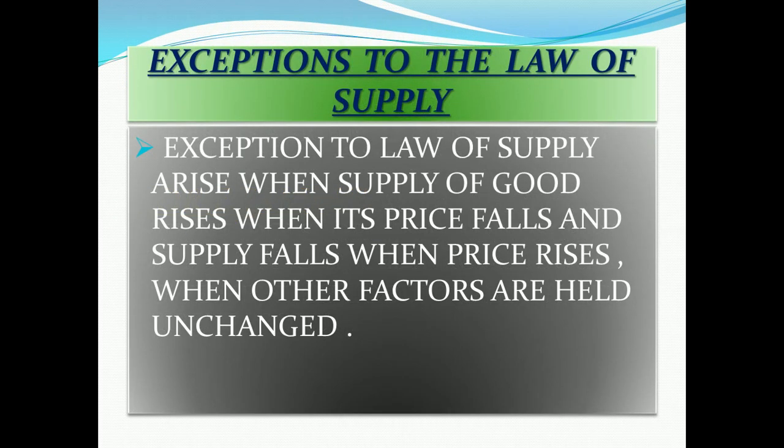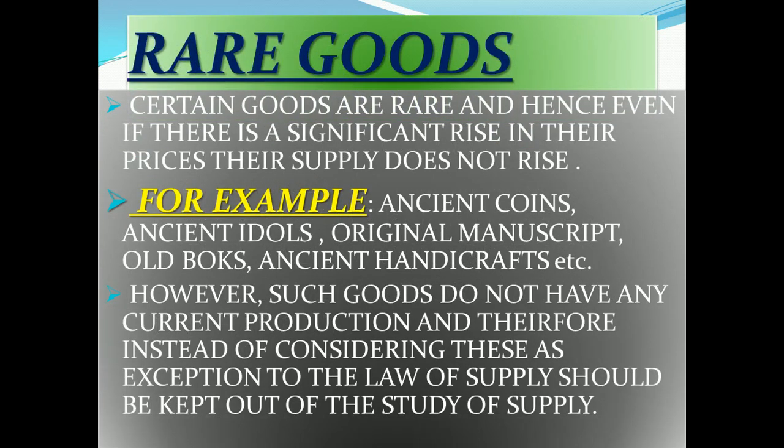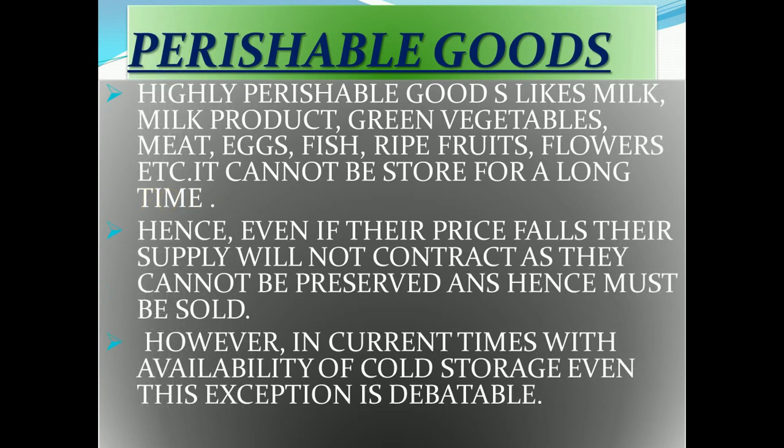Second is perishable goods. An exception to the law of supply arises when supply of a good rises when the price falls. For example, highly perishable goods like milk, green vegetables, meat, eggs, fish, ripe fruits, flowers, etc. They cannot be stored for a long time. Hence, even if their price falls, their supply will not contract, as they cannot be preserved and hence must be sold.